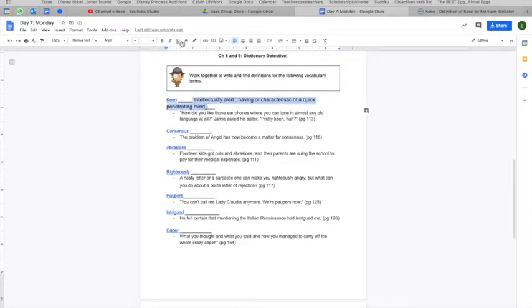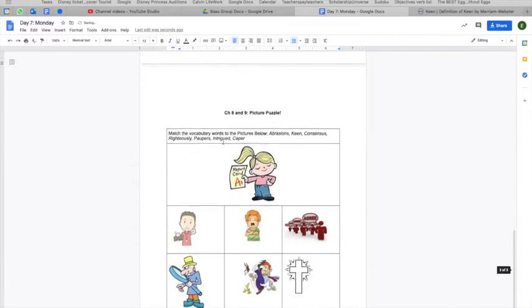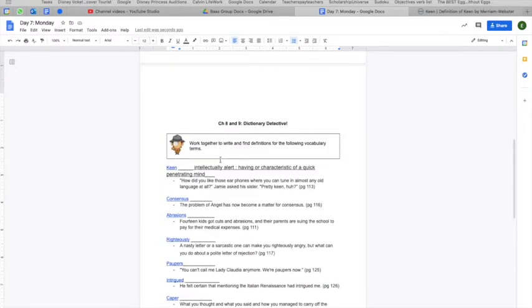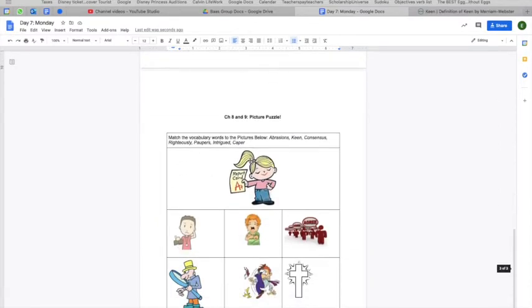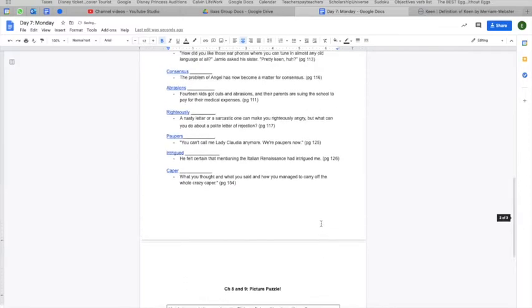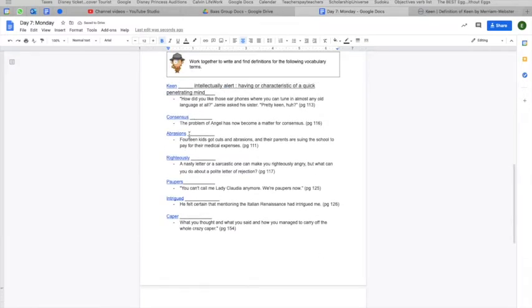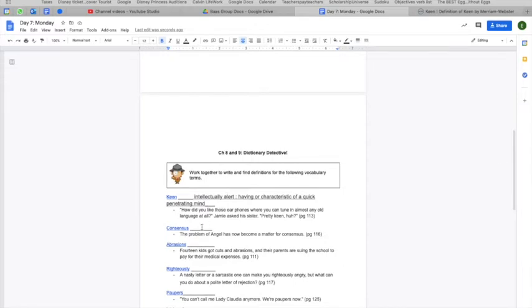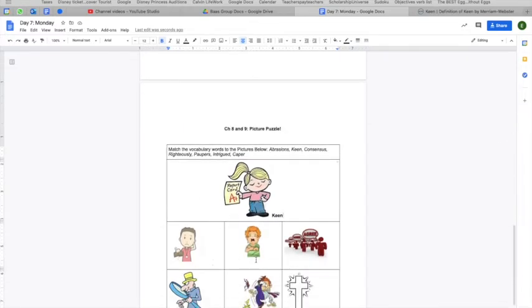And then once you have the definition, you're going to go down and find what picture it goes with. So being intellectually alert, being very, very smart, is what keen means. So being very smart is this one right here, and so I'm going to write the word keen right next to it. So with these words here, consensus, abrasion, righteously, paupers, intrigued, and caper, these 6 words relate with these 6 pictures, so you're going to find what the definition is, put that in, and then put the pictures with it below.